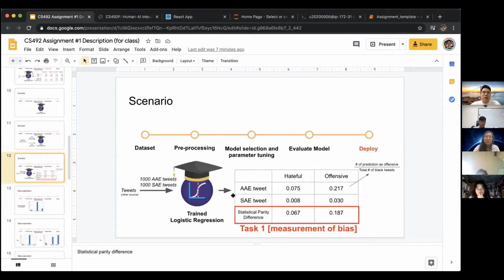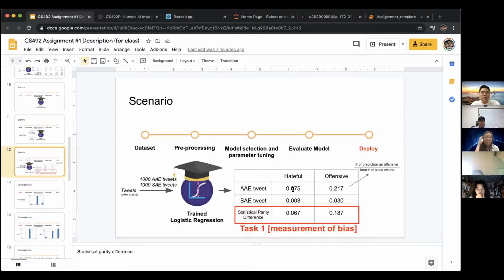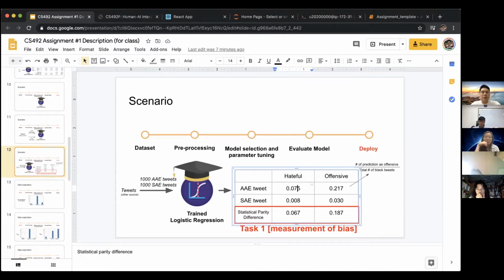And here's the result. What our model does is classify a single tweet as either a hateful tweet, an offensive tweet, or neither of those. Here, 0.075 means our model classified 75 tweets out of 1,000 African American English tweets as hateful, and 217 tweets were classified as offensive.